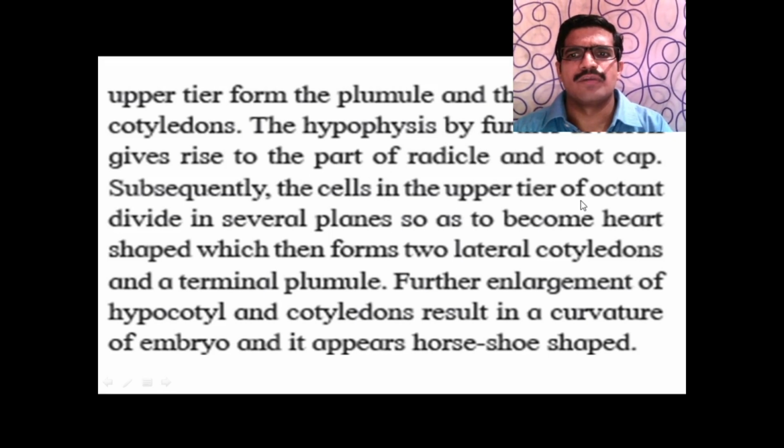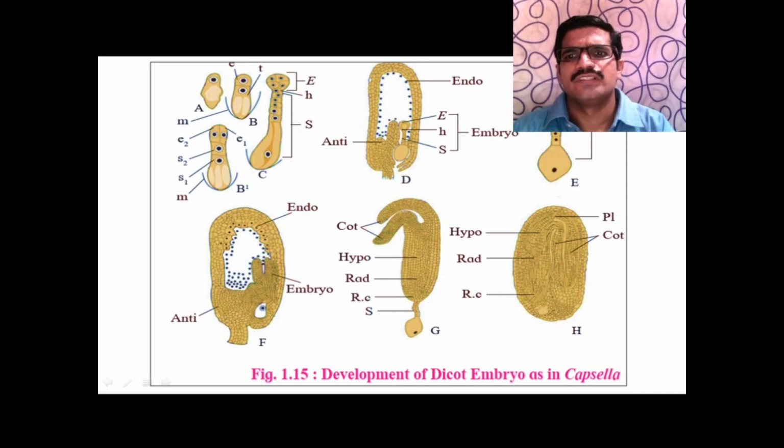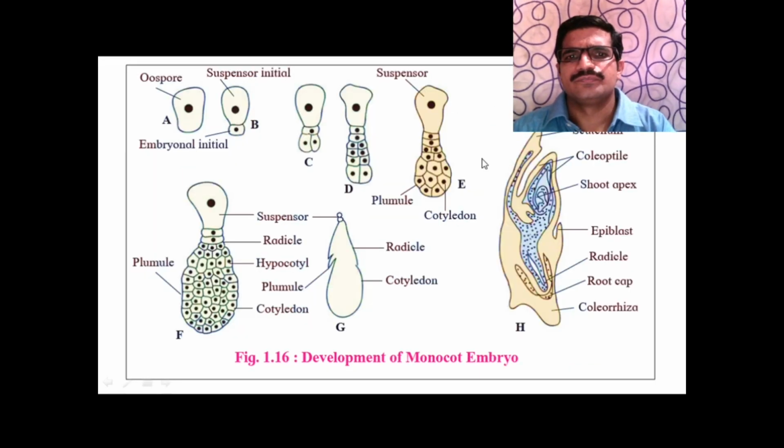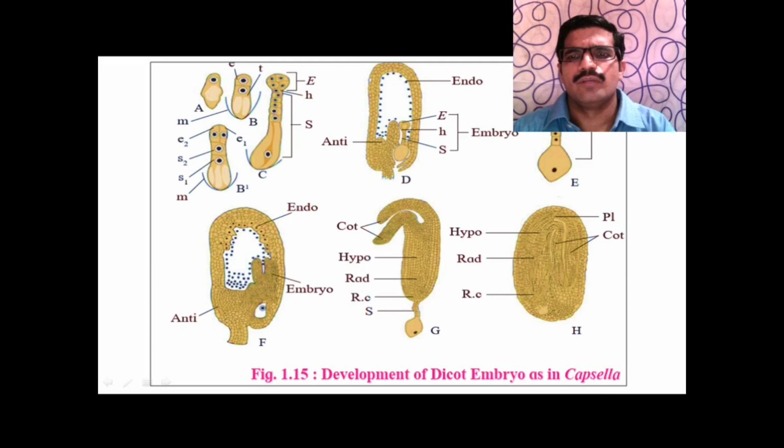Subsequently, the cells in the upper tier of octant divide in several planes so as to become heart shaped, which then forms 2 lateral cotyledons and terminal plumule. So as shown in diagram, this octant stage or 8 cells which are formed later on develop into this globular embryo, and this is heart shaped embryo. These are the octant stage. These 8 cells which are formed are called octant stage.